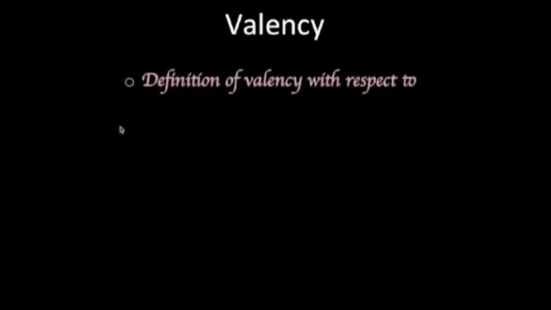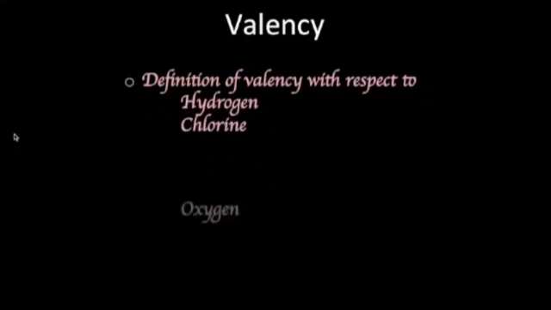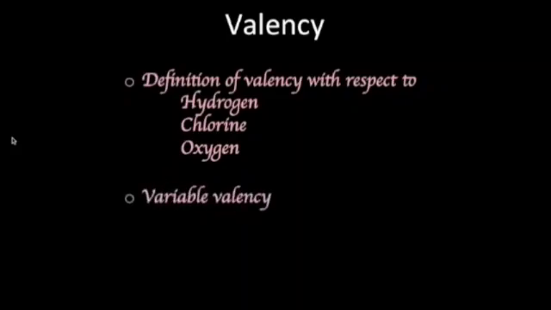Today let's learn about valency, and under valency we are going to learn 3 definitions of valency. There are 3 elements which are taken as the standard elements, and with respect to those standard elements we are going to see the valency. So those elements are hydrogen, chlorine and oxygen. Apart from these, we are going to also learn what is variable valency and which elements show variable valency. So let's start the lesson.